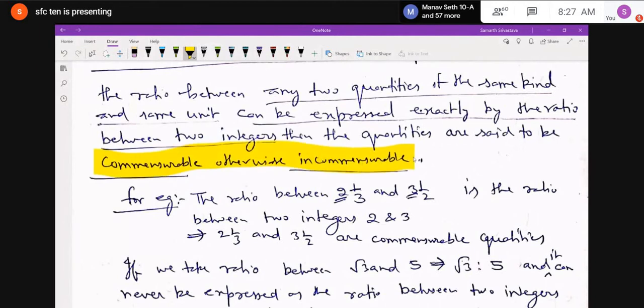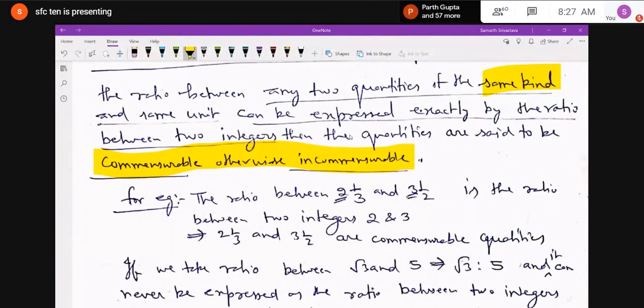Remember that integers are never in the form of decimal or fraction. Integers are whole numbers. Otherwise it is not commensurable. It will be incommensurable.